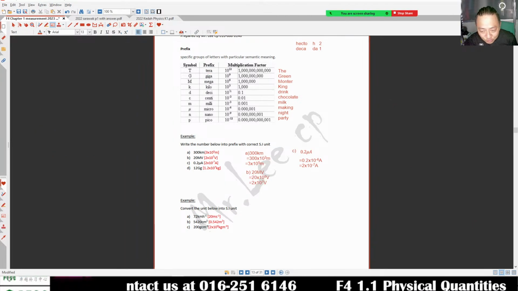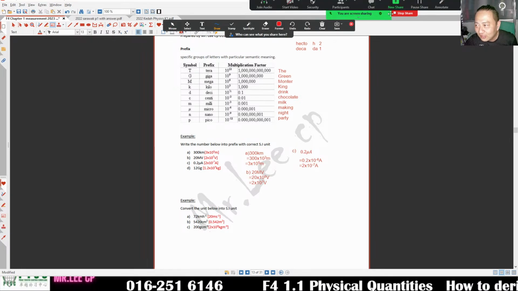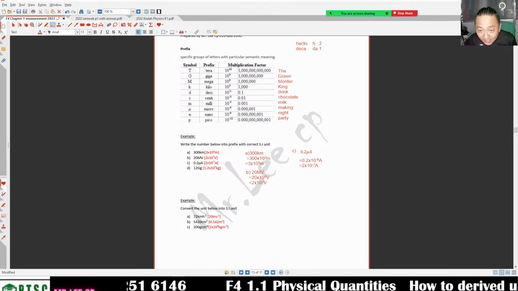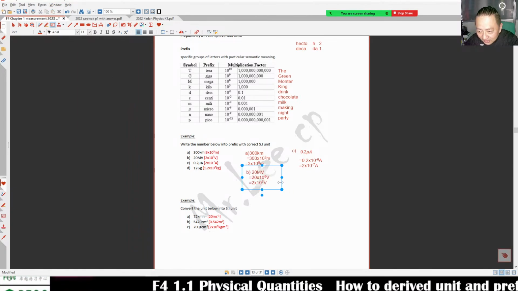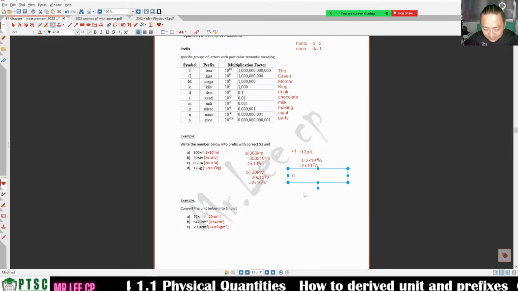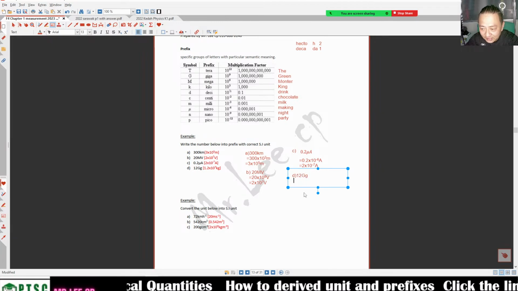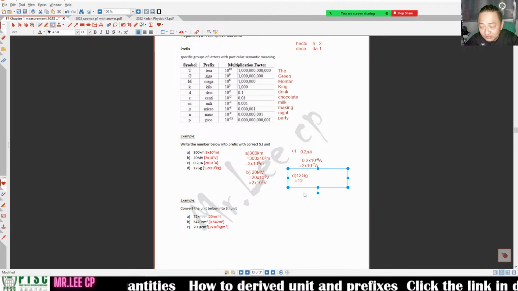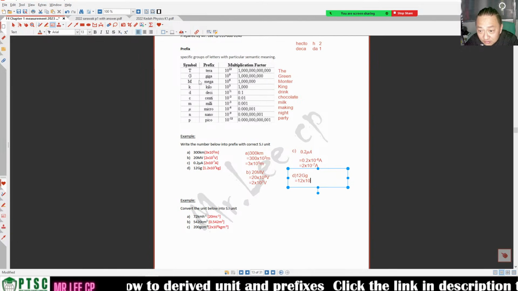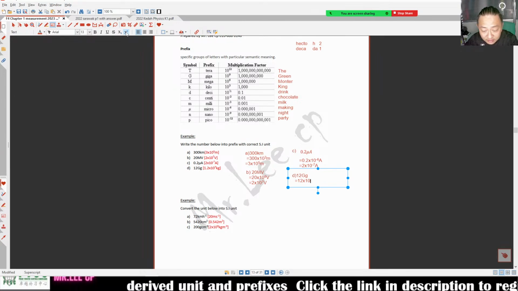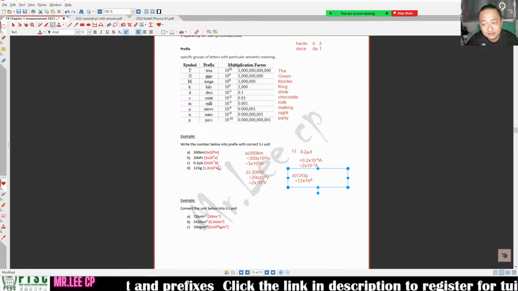Now, 12 gigagram. How to change it to kilo? Okay, so how to change it to kilo? SI unit is kilo. So 12 gigagram is equivalent to 12 giga times 10 to the 9. Okay, 9. But I want to change to kilo. So I need to minus.